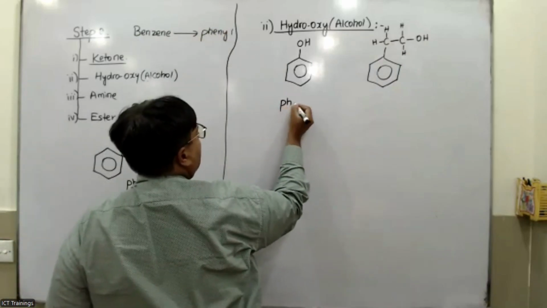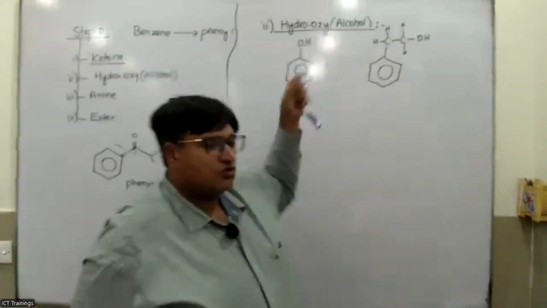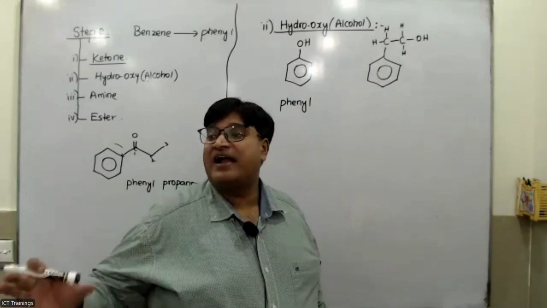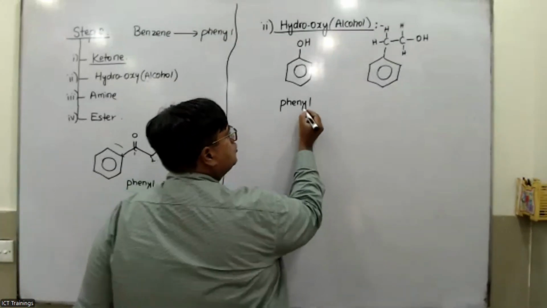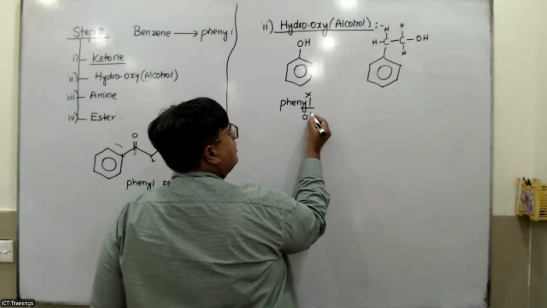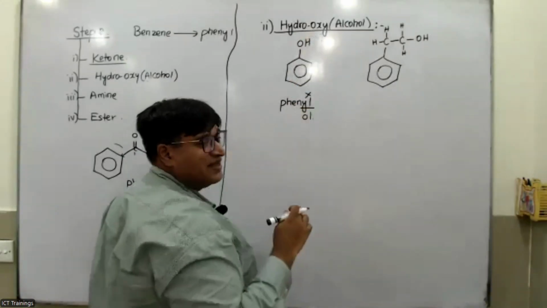You know that in step two we called benzene phenyl. So this is the phenyl group. But whenever the OH group is present, you should have the ending -ol at the end. So here you should rub out the -yl, and just write -ol at the end, because the OH is directly attached to the benzene.